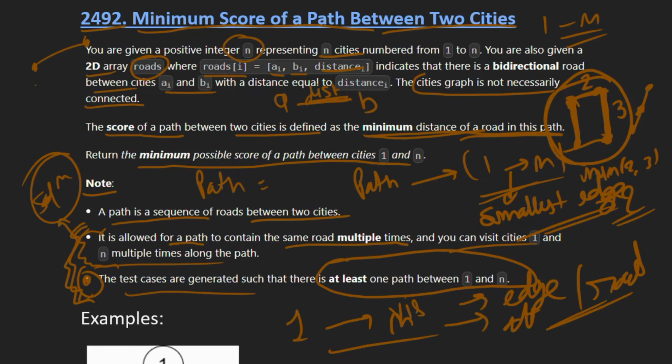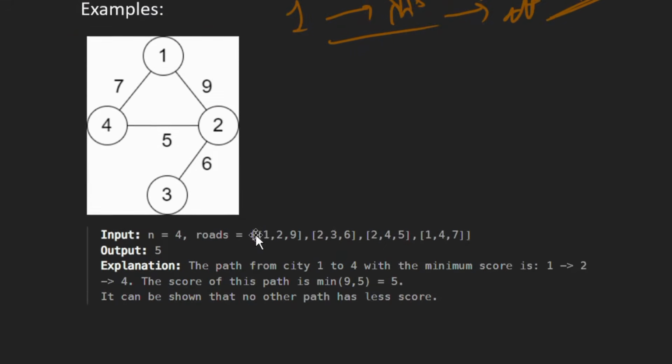These two points have changed the whole solution. They have told us that we can traverse any road multiple times, we can visit a city multiple times, and also there will always be one path between city 1 and n. That means they will always be present in one connected component, right?